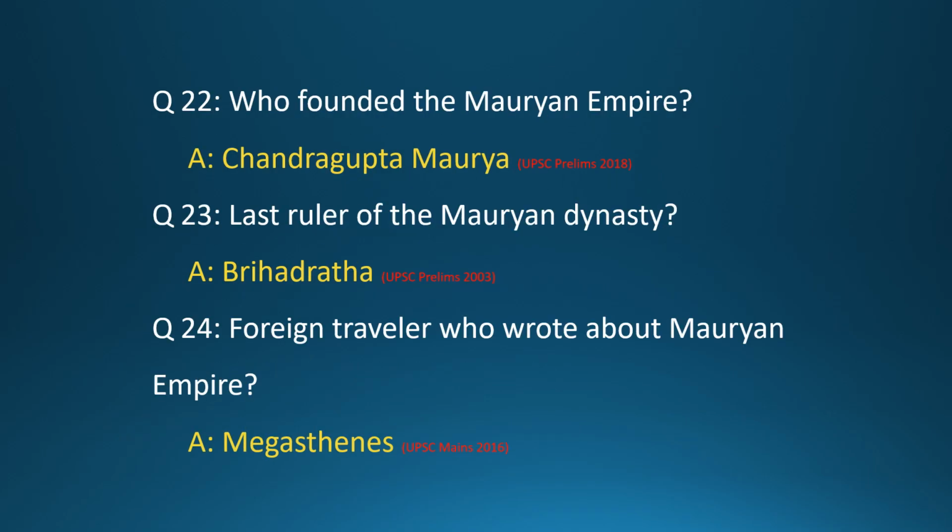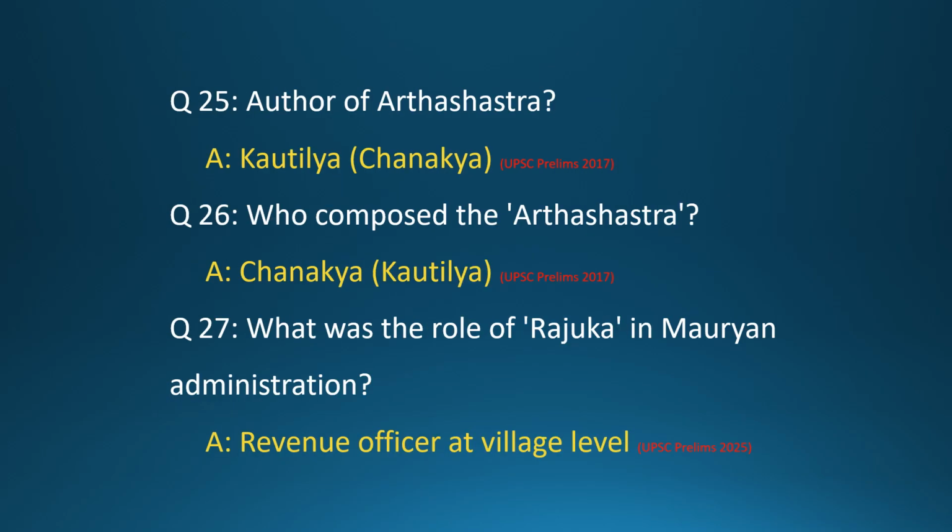Question 22. Who founded the Mauryan Empire? Answer: Chandragupta Maurya. Question 23. Last ruler of the Mauryan dynasty? Answer: Brihadratha. Question 24. Foreign traveler who wrote about Mauryan Empire? Answer: Megasthenes.